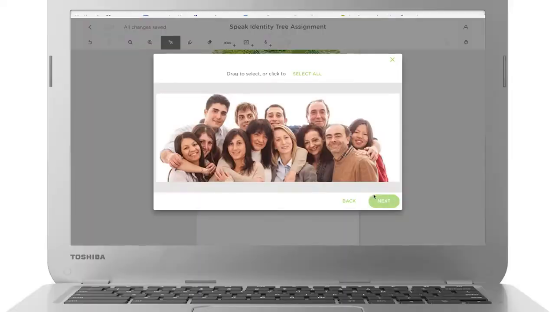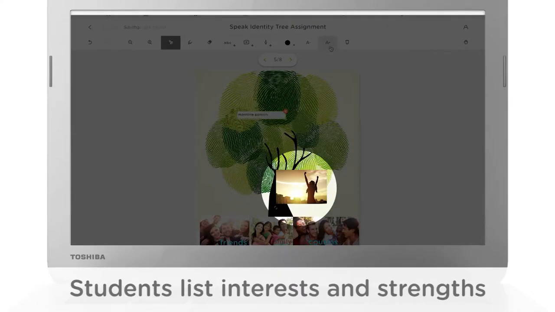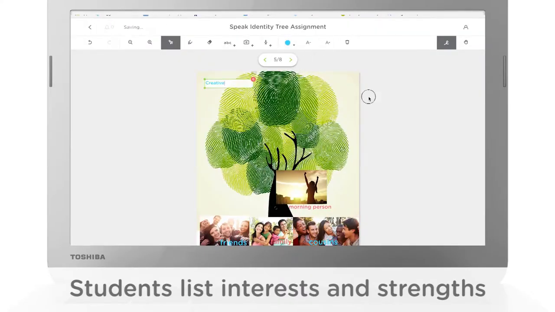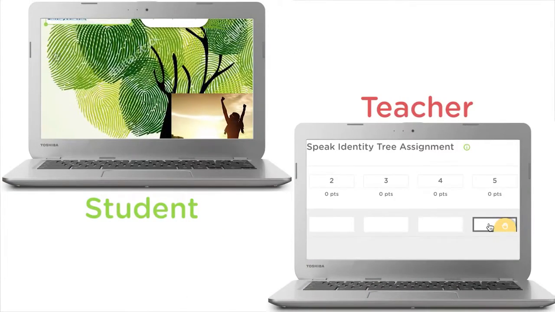Here, students create an identity tree with family and friends as the roots, their interests and strengths as the trunk, and their character strengths and virtues represented as the leaves. As they work, students can ask for help privately in Classkick, and teachers can track and respond to student needs in the moment.